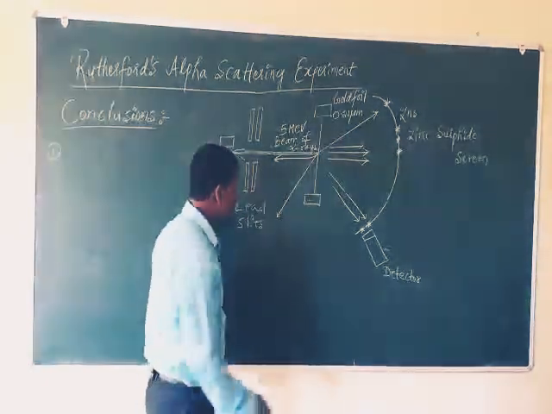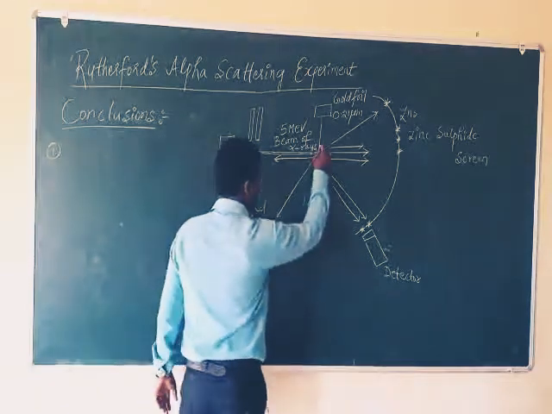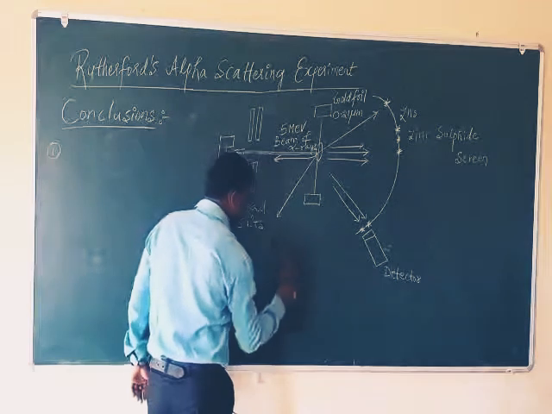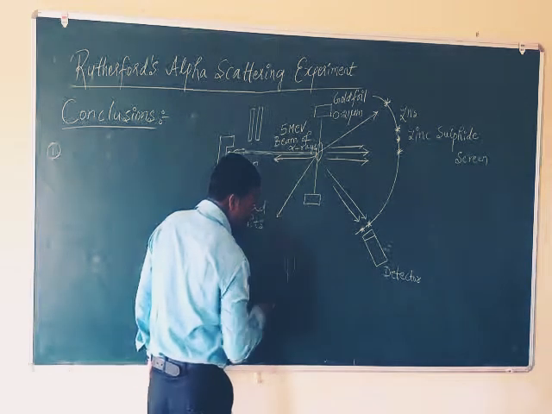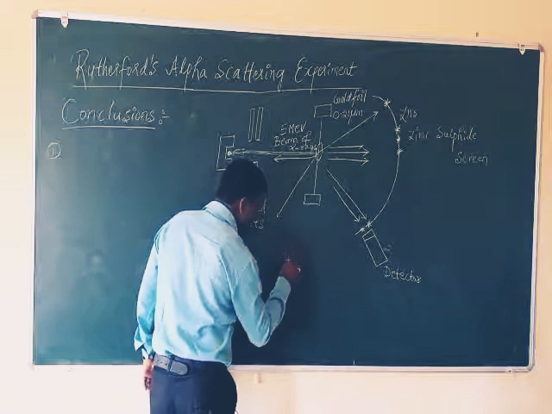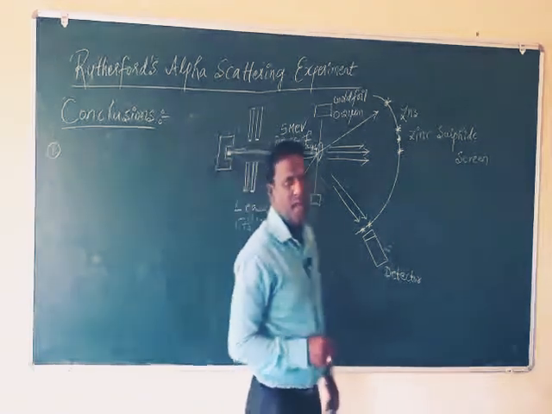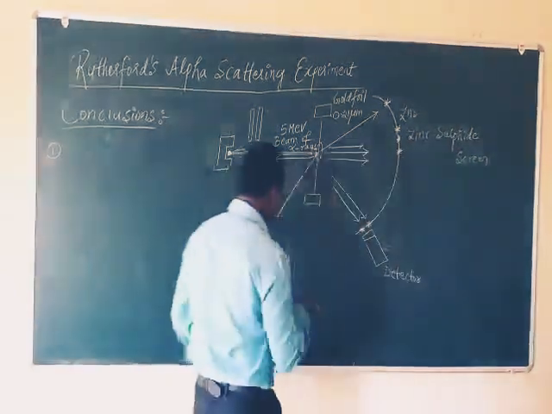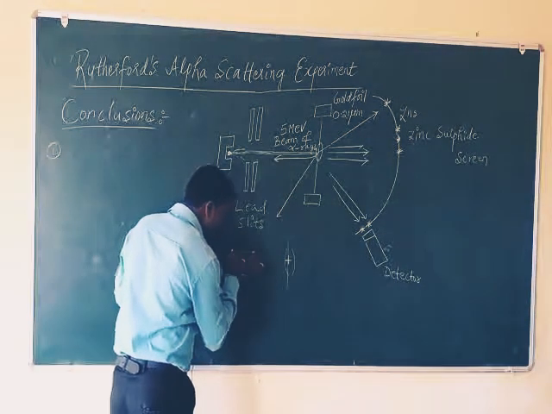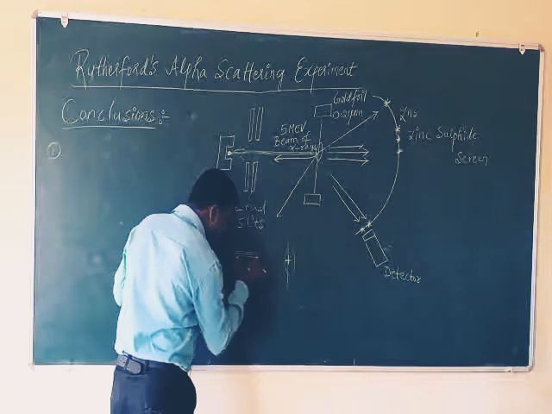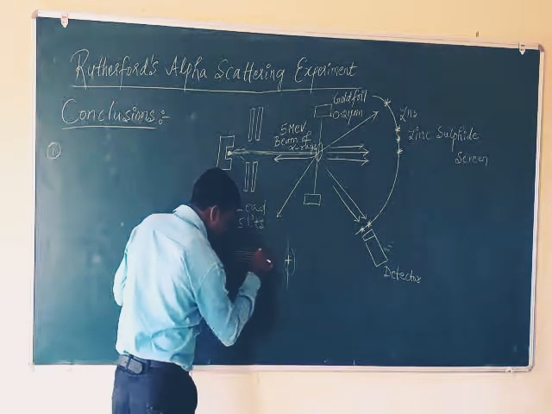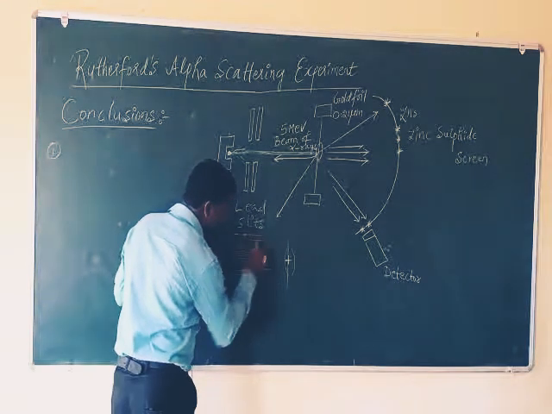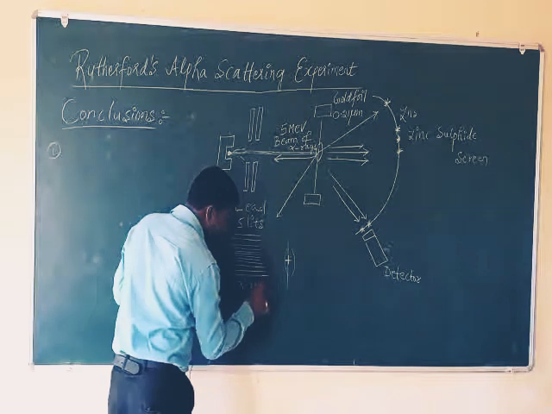Here the reason is the gold foil. This gold foil has atoms, and the atoms of the gold foil have nuclei. An atom has one nucleus, and these are the alpha particles, the beam of alpha rays.